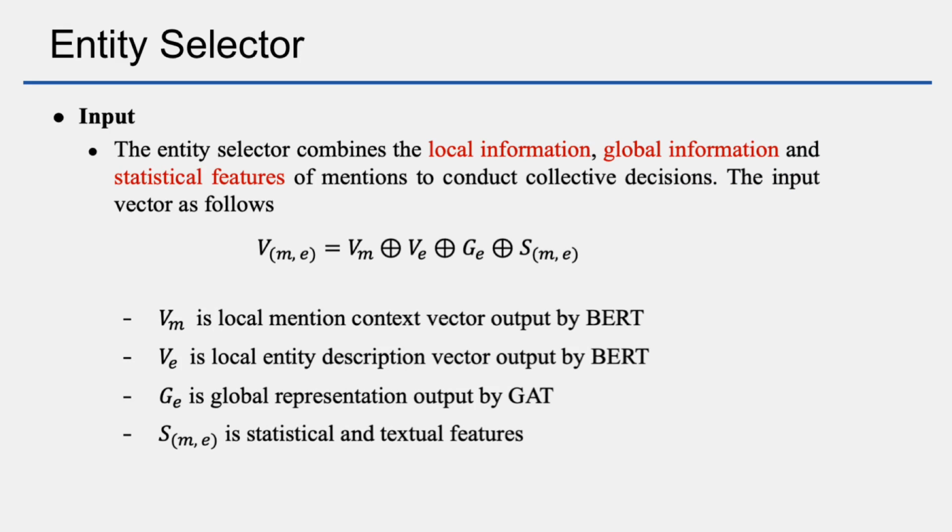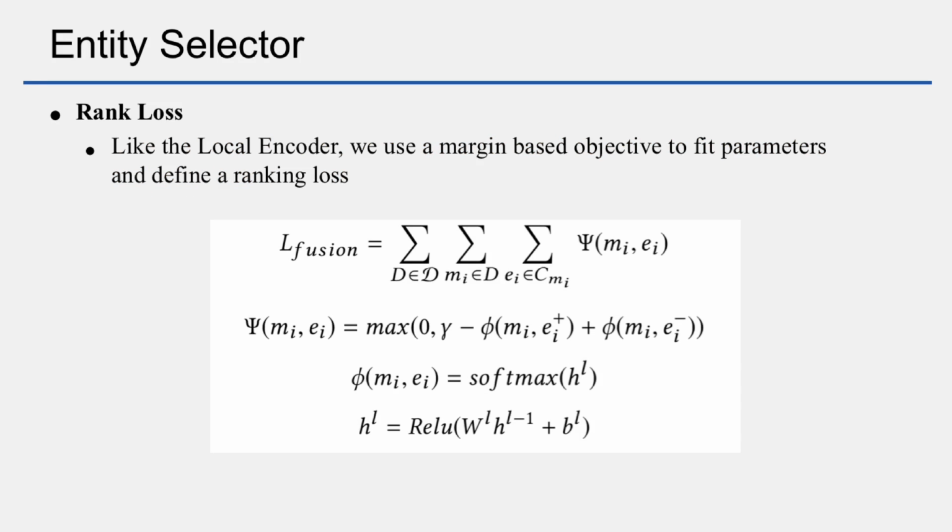Aiming at combining the local and the global information, we propose an entity selector to collectively disambiguate mentions. For each mention and its candidate entity, we generate the input vector as follows: the local mention context vector, entity description vector, global representation output by the graph attention network, and lexical and statistical features. Then, we feed the calculated vectors into a multi-layer perceptron and use a margin-based objective to fit parameters.